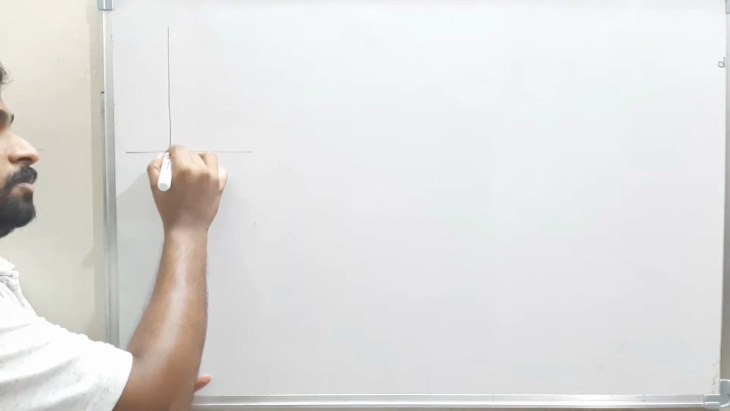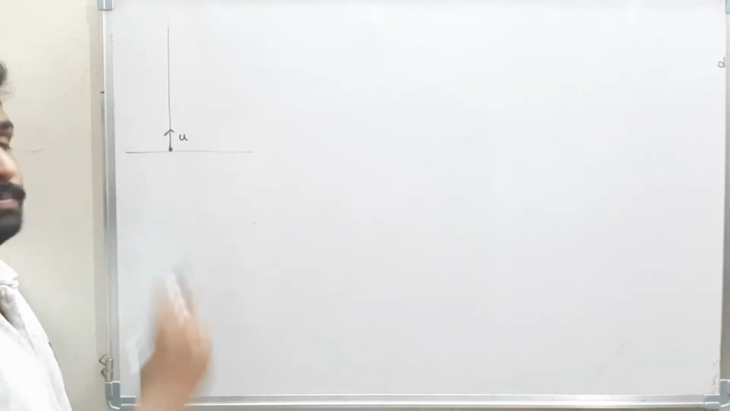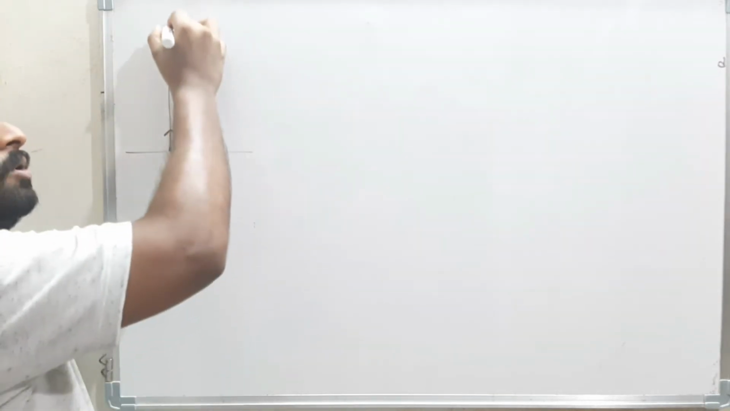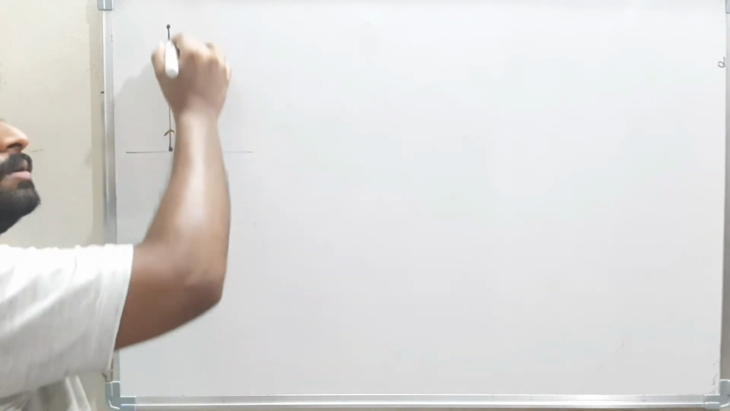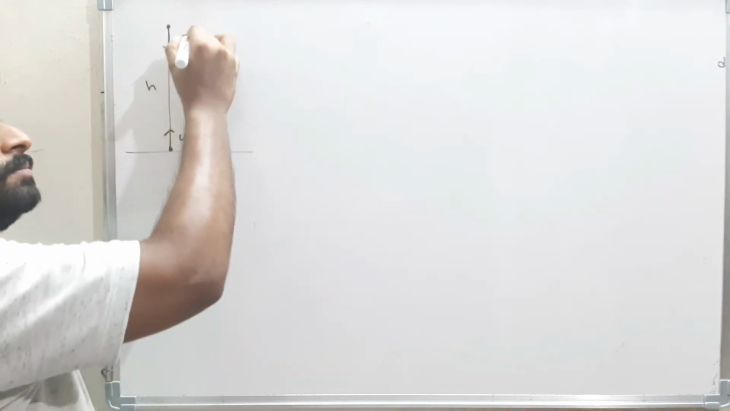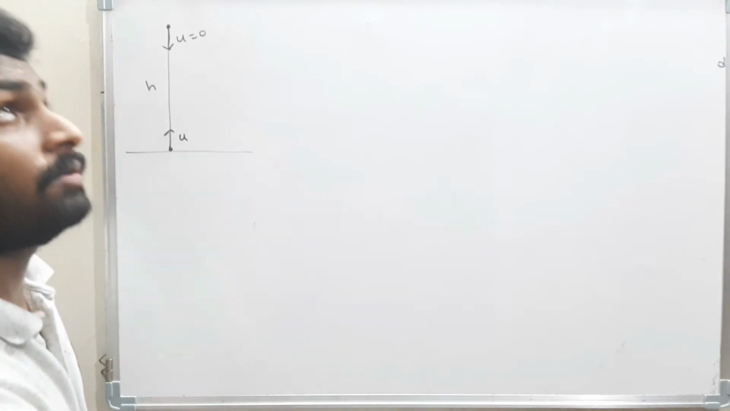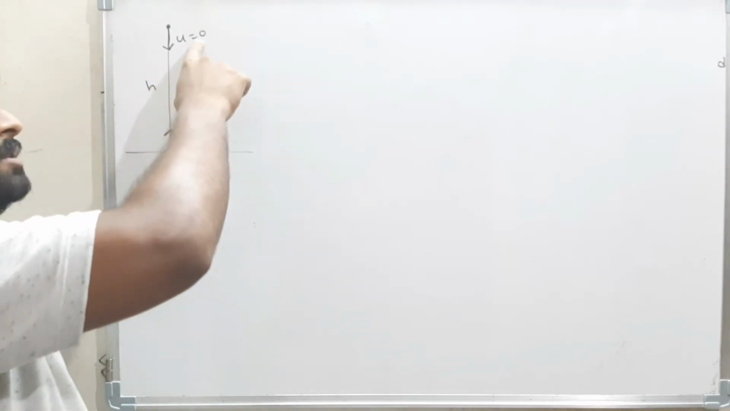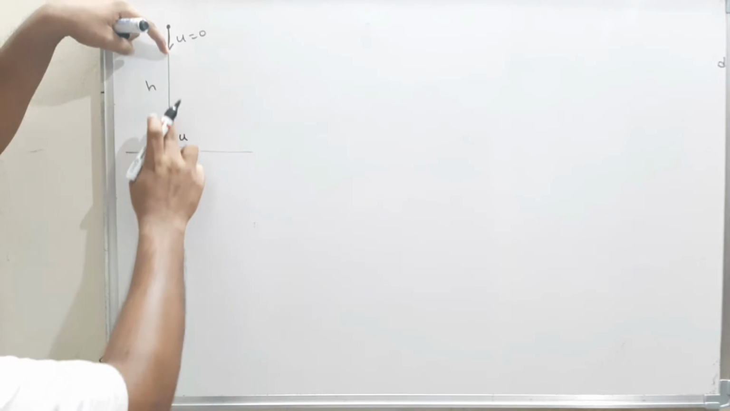The body is projected with a velocity u from the ground. Another body is left freely from a certain height h. One body is projected from the ground with a velocity u. Another body is left freely from certain height h. The initial velocity is 0. Both the bodies will move in this direction like this.